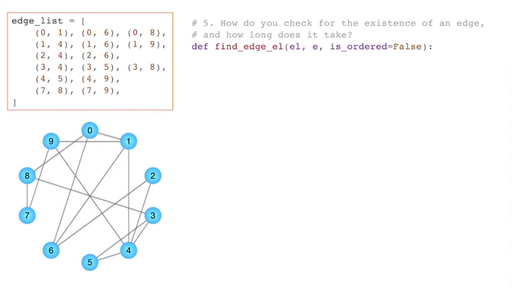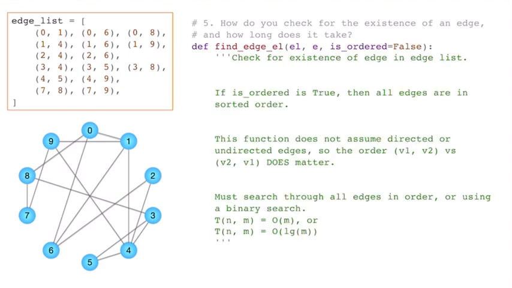All right, finally, how do you check for the existence of an edge, and how long does that take? Well, as you might expect, to do that, we have to search through the entire list of edges. And the answer to this will depend on if the edges are in some sort of order or not. So for example, in our list of edges here, I don't have to search through it linearly. I don't have to look at every edge, since each individual edge itself is sorted based on the lower number. So I have 0 to 1, 0 to 6. I don't have 6 to 0.